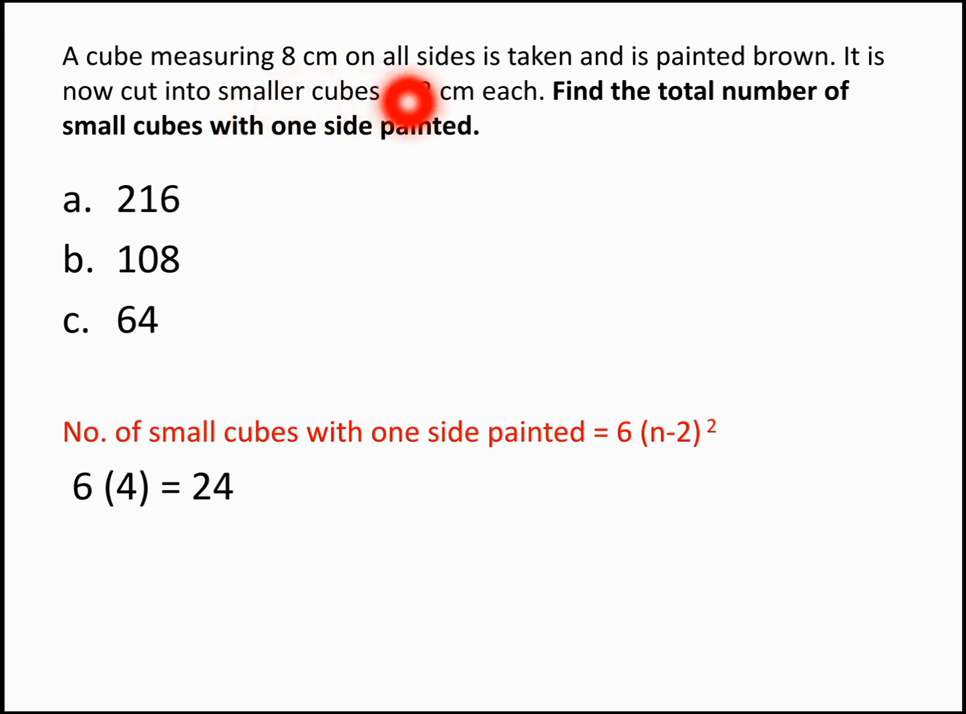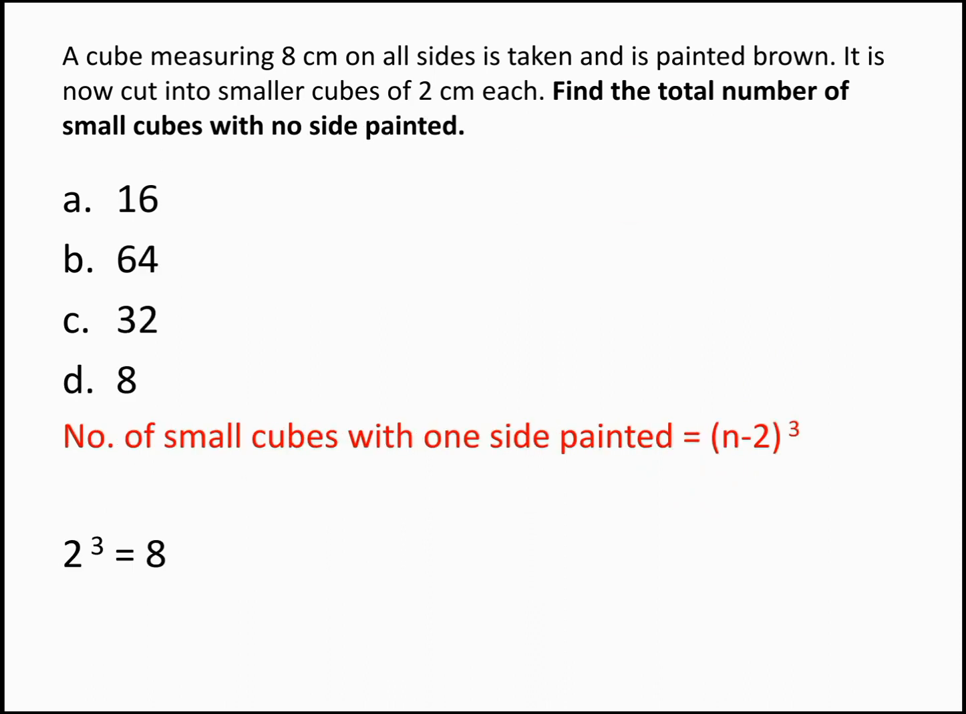A cube measuring 8 cm on all sides is taken and is painted brown. It's now cut into smaller cubes of 2 cm. The same question is repeated. Find the total number of small cubes with one side painted. For one side painted, the formula is 6 into n minus 2 the whole square. N we know is 4. 4 minus 2 is 2. 2 square is 4. 6 into 4 gives you 24. So the answer becomes 24.